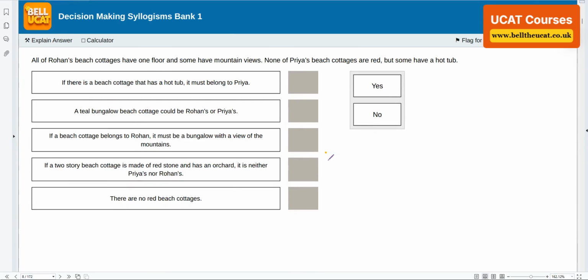Let's take another one now. All of Roan's beach cottages. So he's got a beach cottage. All of them have one floor.